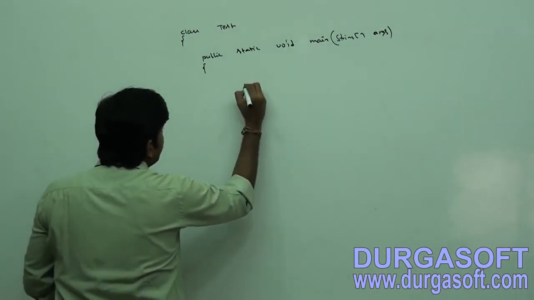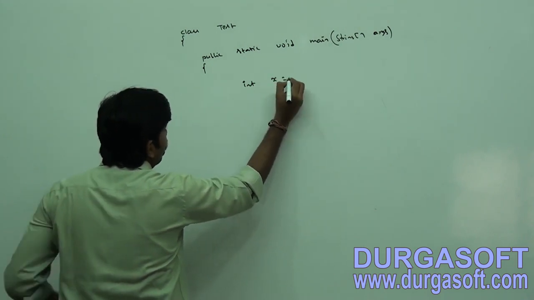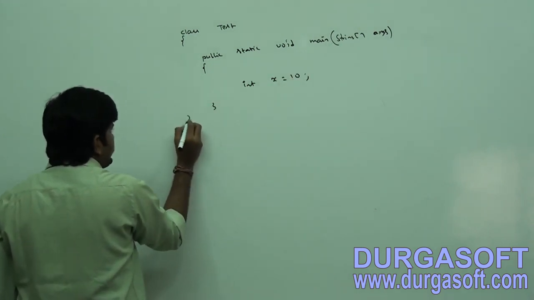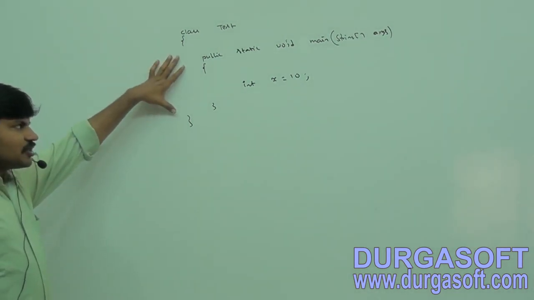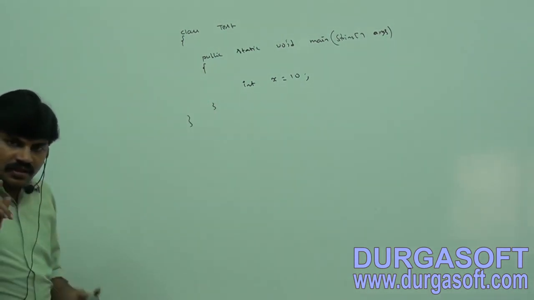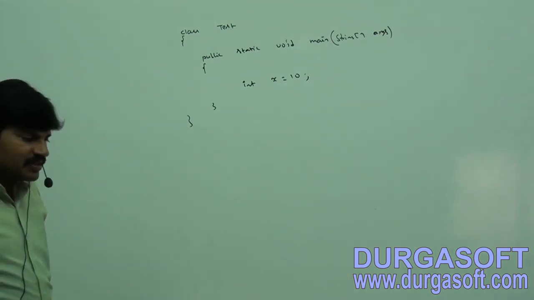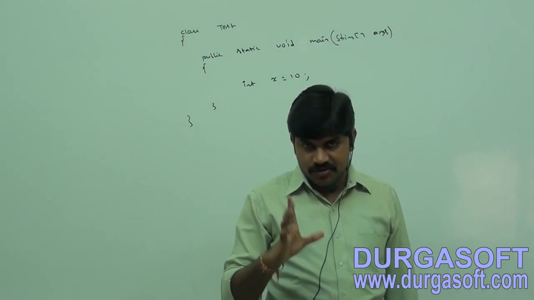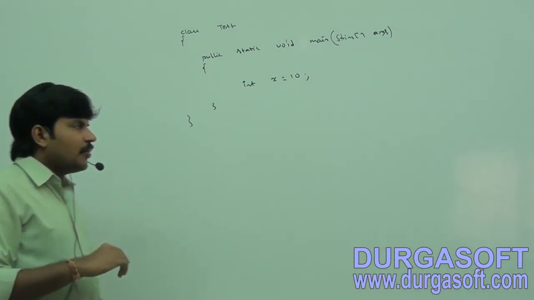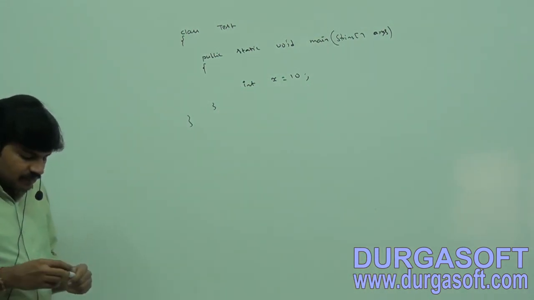Or otherwise, one minute. Here int x = 10. That's all. I don't want to take SOP. Int x = 10. Can you tell, in almost the smallest Java program, how many identifiers are there? Don't tell a wrong answer, because it's the first one. Now, how many identifiers are there?